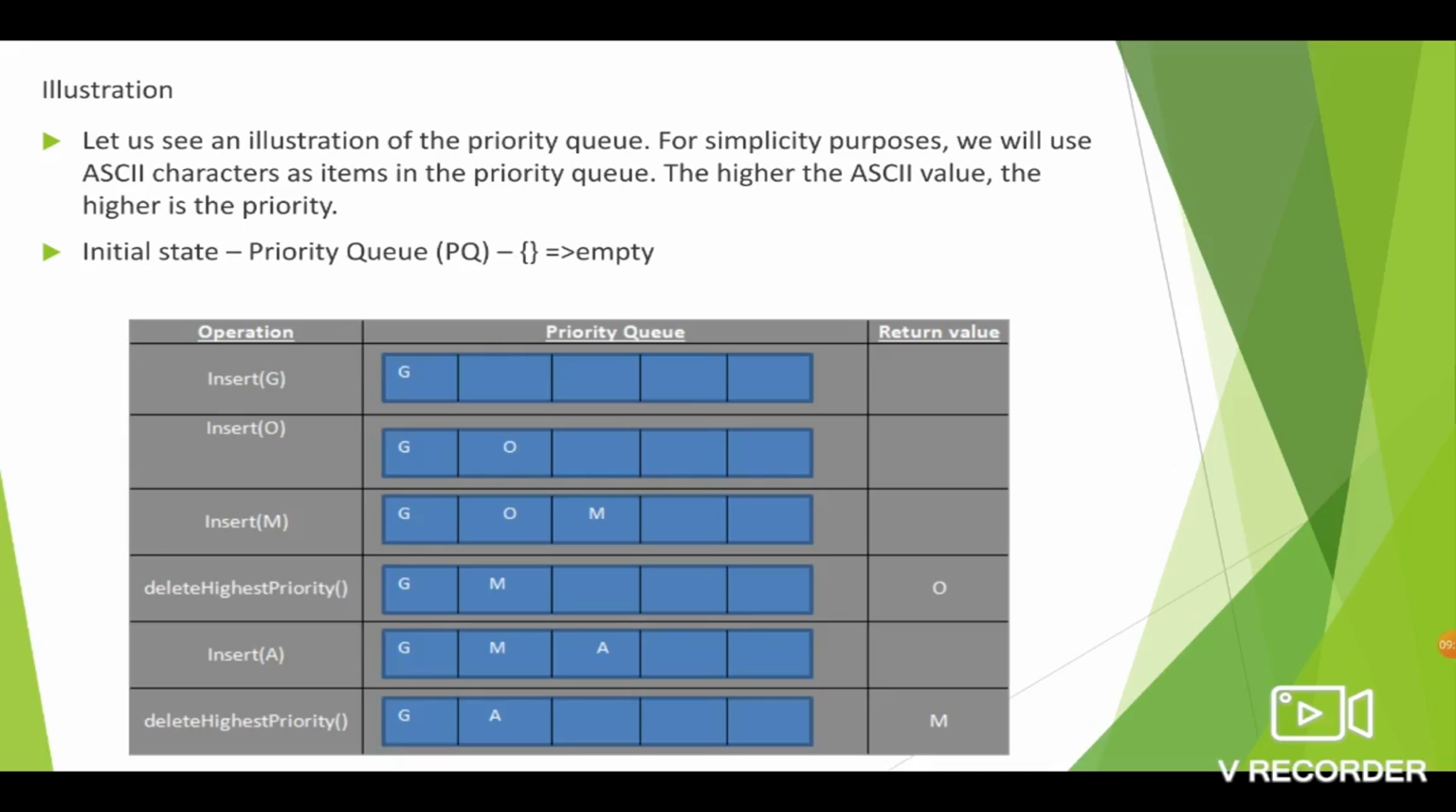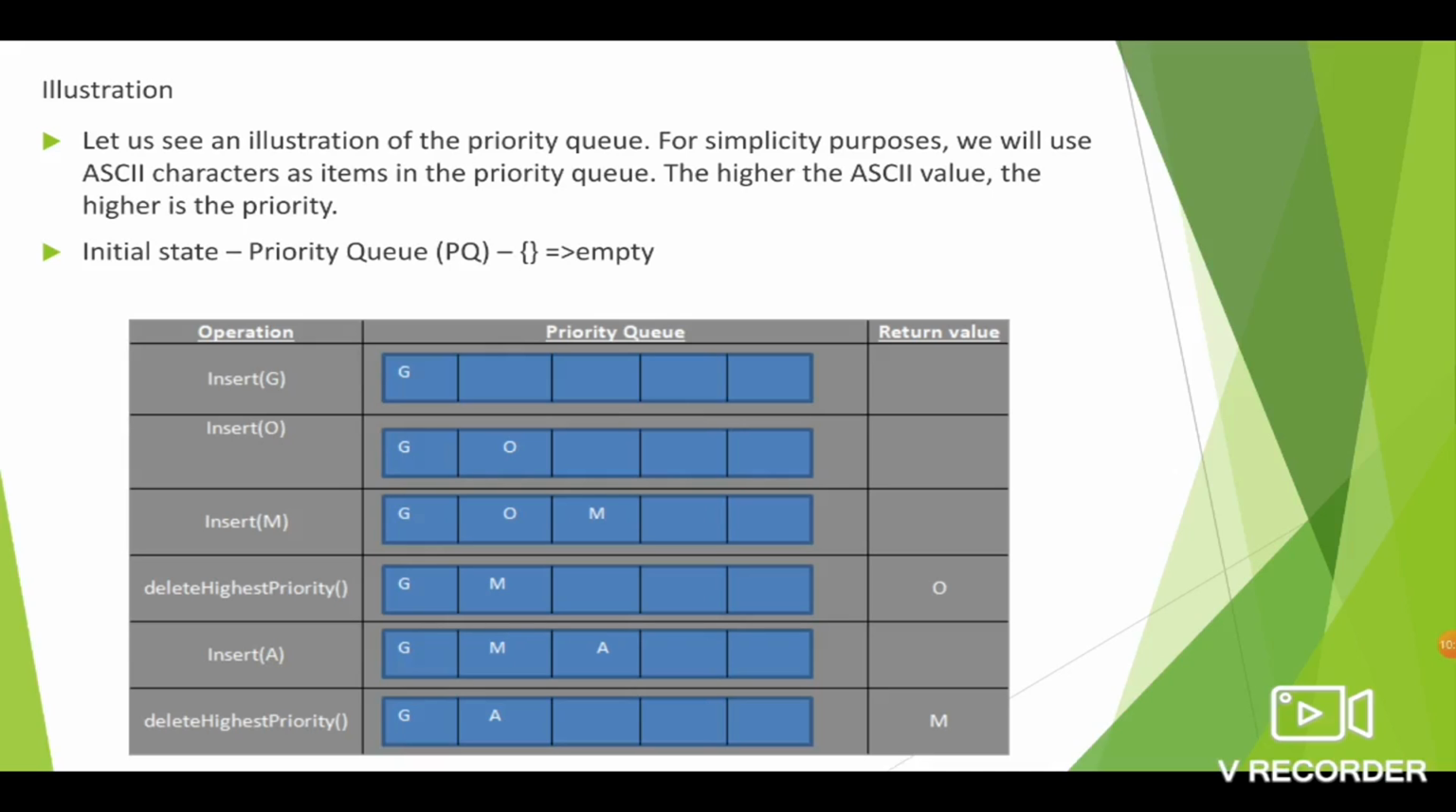Okay, so the insertion is taking place as usual. That is, the elements are inserted in the order they arrive into the queue. But for deletion, we have to consider the priority. So what priority are we taking here? The ASCII value of the character. So among the three characters G, O, M, which has the highest ASCII value? It is O.